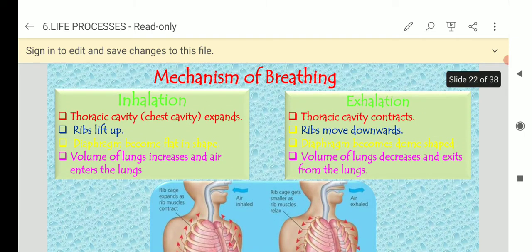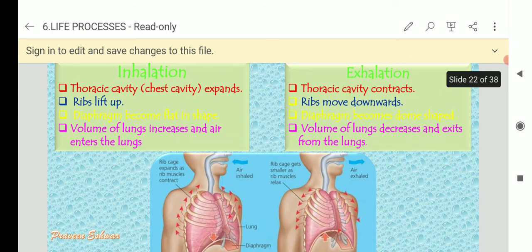So the thoracic cavity expands, ribs lift up. Diaphragm becomes flat in shape. Volume of lungs increases and air enters the lungs. In exhalation, thoracic cavity contracts, so ribs move downwards, diaphragm becomes dome shape, volume of lungs decreases and air exits from the lungs.